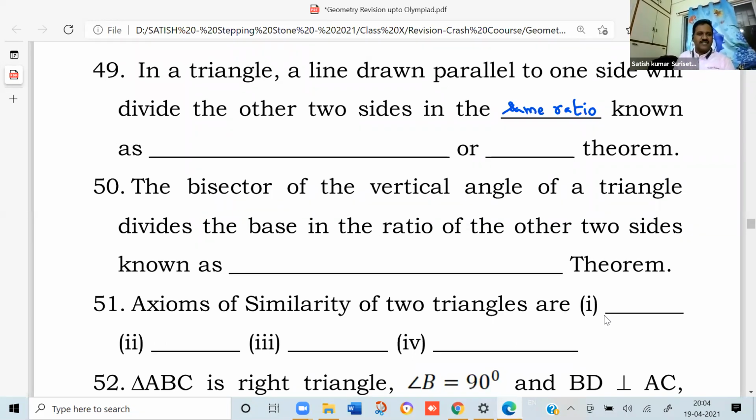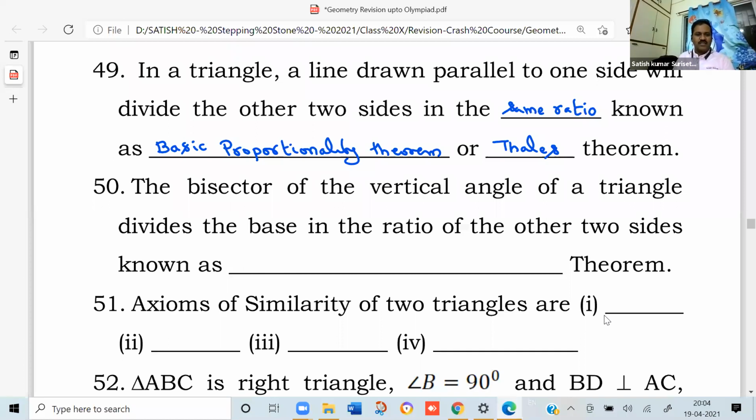What's the name of this statement or theorem? Basic proportionality theorem. Or one more name is also there. You should remember that also. Thales theorem.